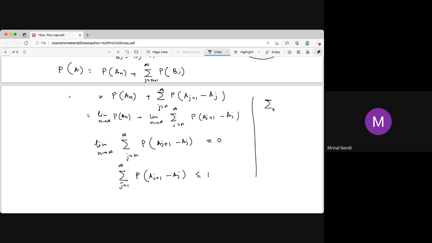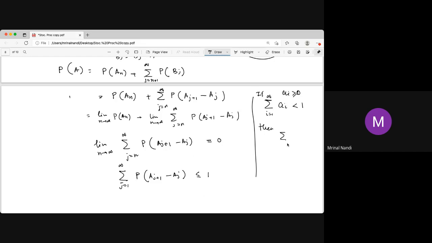The result is: if the sum over i equal to 1 to infinity of ai, with ai's positive or non-negative terms, is a convergent series, then what happens?